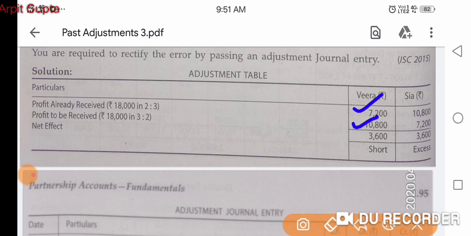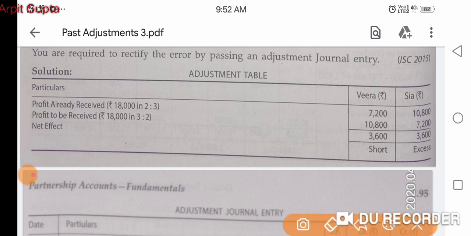So Veera has already got 7,200 and she should get 10,800. So that means she has got 3,600 less. Now Sia, she has already got 10,800 and she should get 7,200. This is the correct. 3:2 is the correct ratio. 2:3 is the wrong ratio. So in the wrong ratio, they have already got some profit. And in the correct ratio, we should see how much profit they should get. And then we can take out the difference.